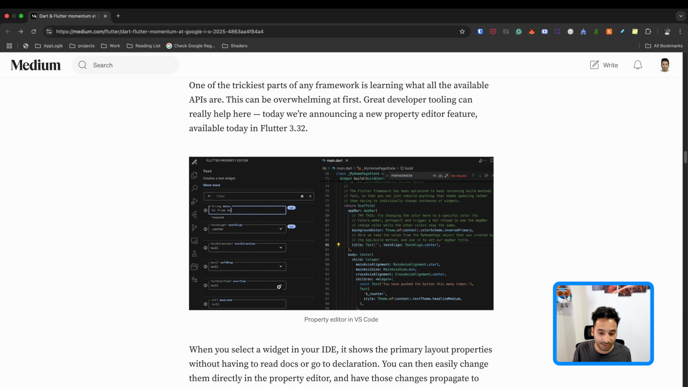So you can click on the drop down to see what you have, and you can see that we have max lines. So this is very helpful for investigating the properties that you have in the different widgets.